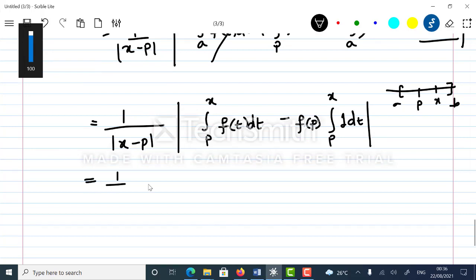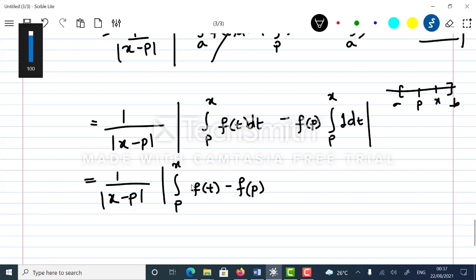Now this is the same as 1 upon x minus p, modulus of the integral p to x of f of t minus f of p dt, mod complete.